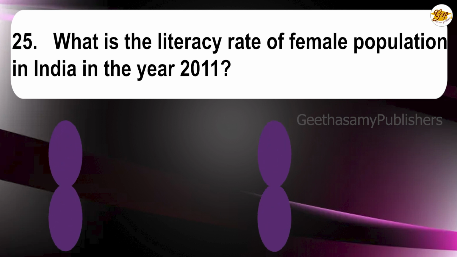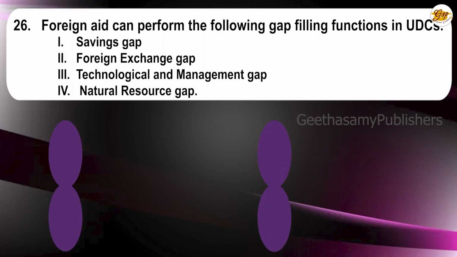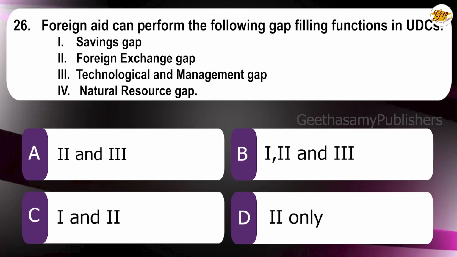25th question. What is the literacy rate of the female population in India in the year 2011? A. 65.5%, B. 75.3%, C. 82.1%, D. 64.5%. The correct answer is A. 65.5%. 26th question. Foreign aid can perform the following gap filling functions in UDCs.